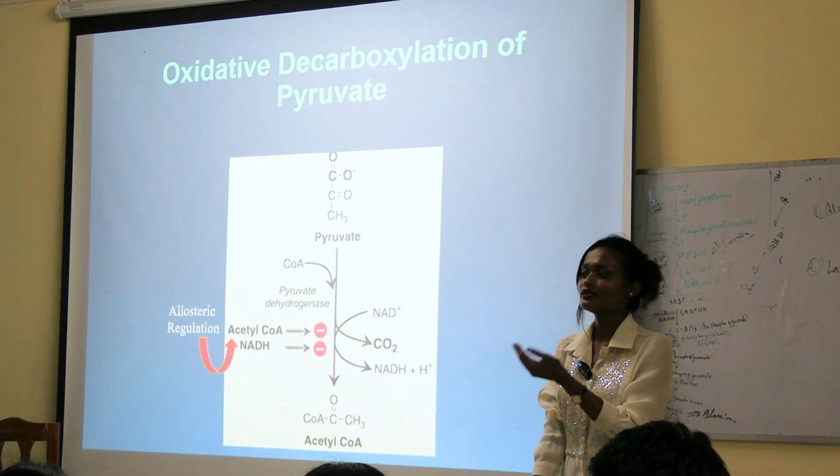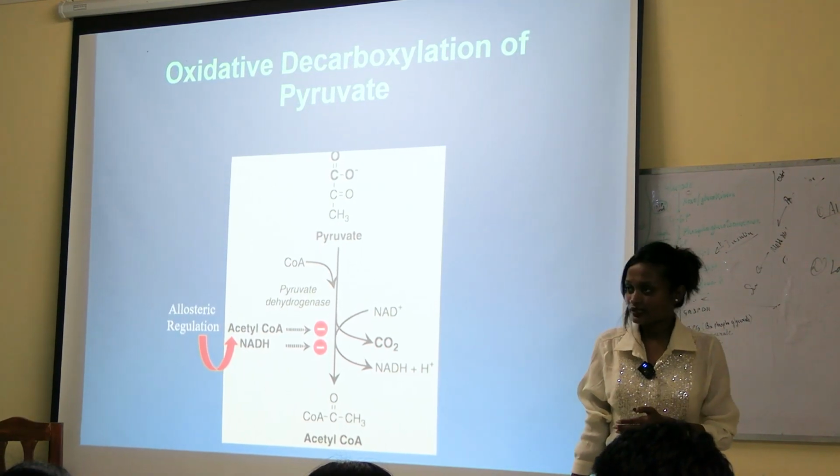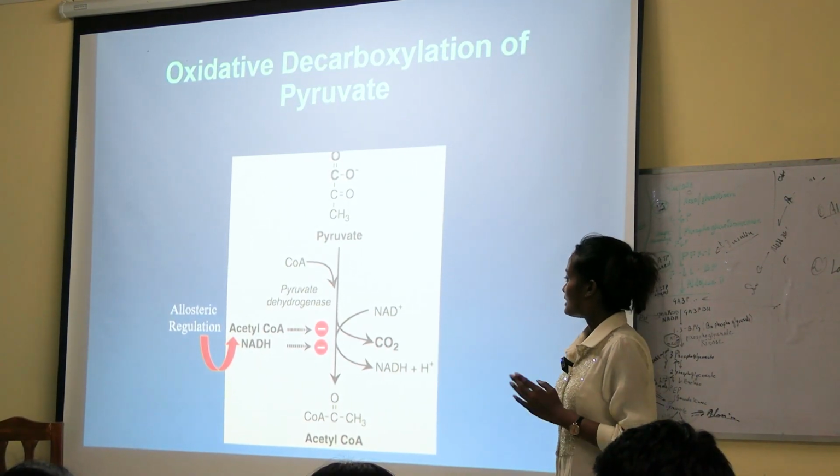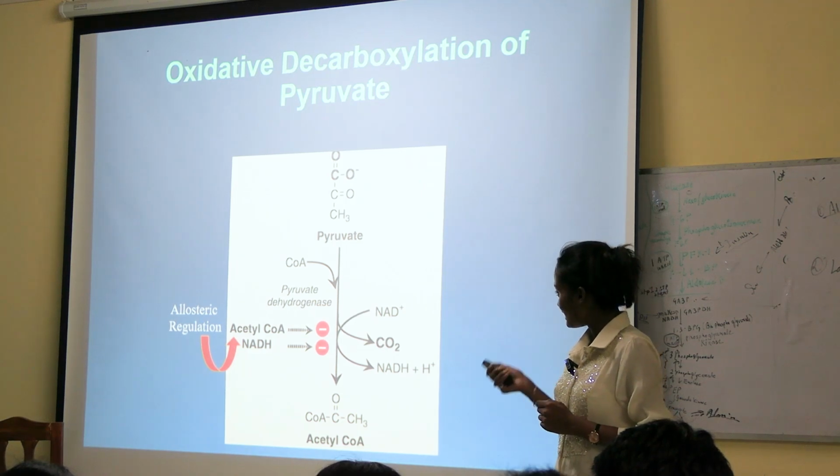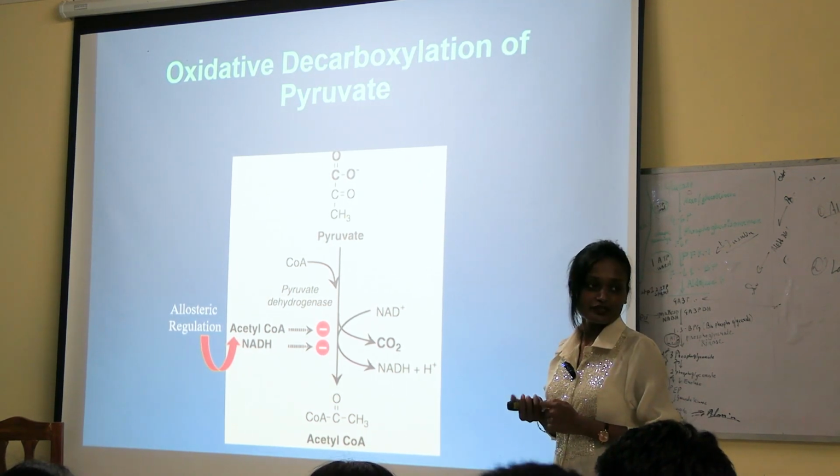citrate. So that acetyl-CoA comes from pyruvate. Now pyruvate to acetyl-CoA by an enzyme, by this allosteric regulation. What is allosteric regulation?